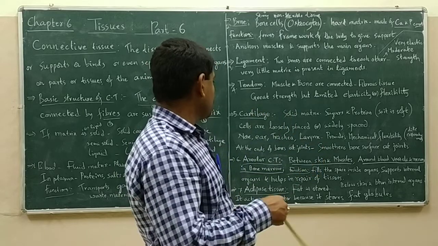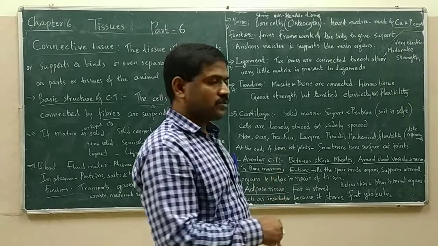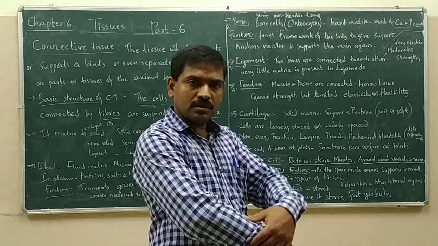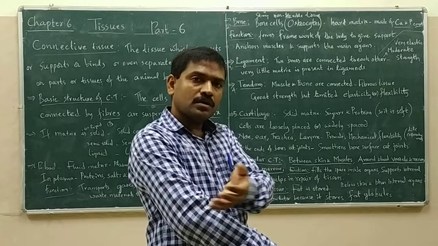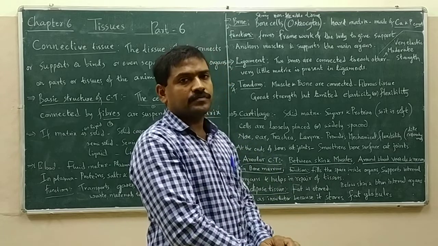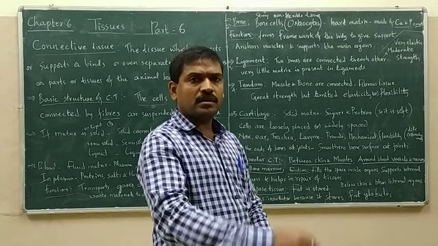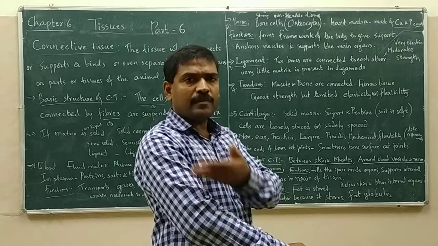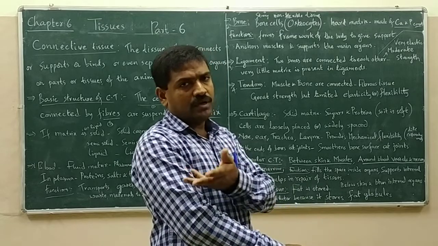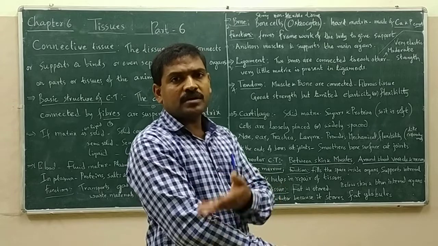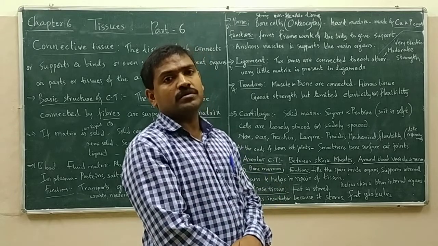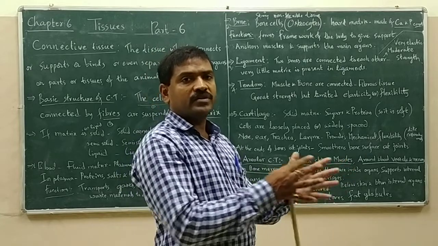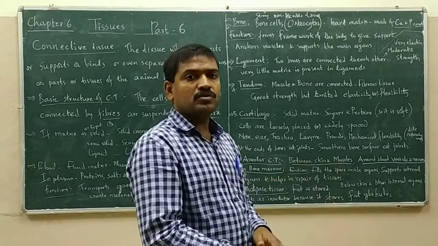Right. Now coming to the ends of the bones, here this bone and this bone are joined. The ends of these two bones are covered with cartilage. Why? When you are making the movement, these two bones are rubbing with each other. If it is not covered with anything, because of the rubbing, there is a chance of erosion, meaning the bone will get corroded and will lose its structure.